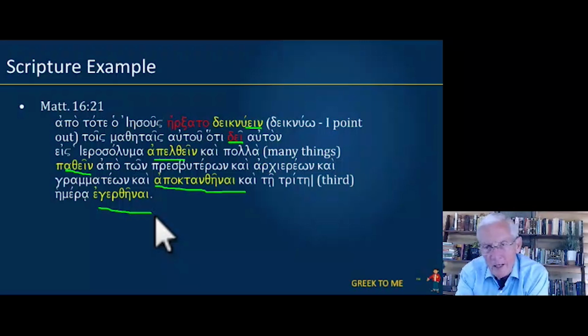And just by way of a devotional or a comment here, very often dei is a way of expressing the will of God without saying the name of God. Just because of the Jewish reticence about pronouncing the divine name. So in many of the statements in the New Testament where we find it is necessary, it really is a way of saying it is necessary because God wills it.